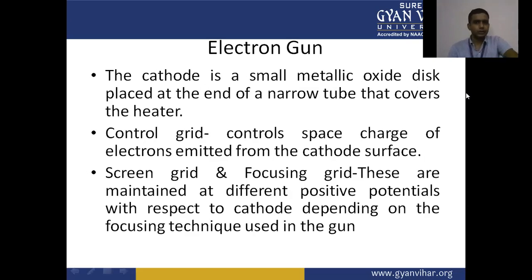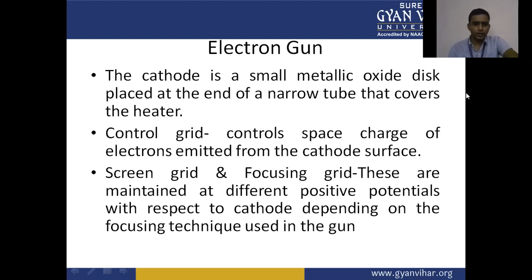The electron gun: the cathode is a small metallic oxide base placed at the end of the narrow tube that covers the heater. The control grid controls the space charge of electrons emitted from the cathode surface.